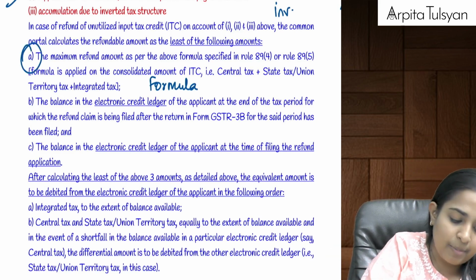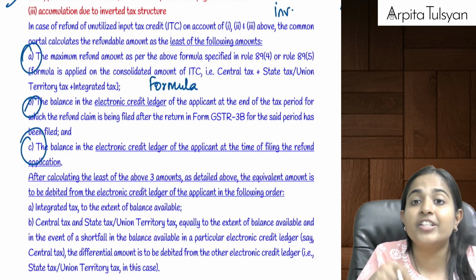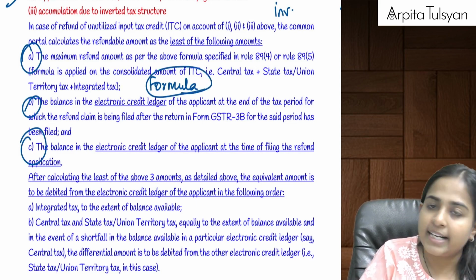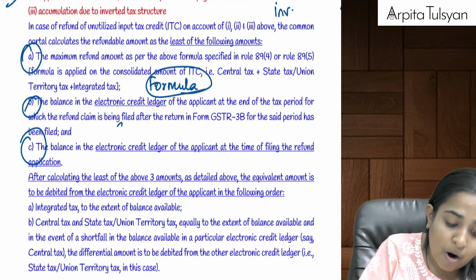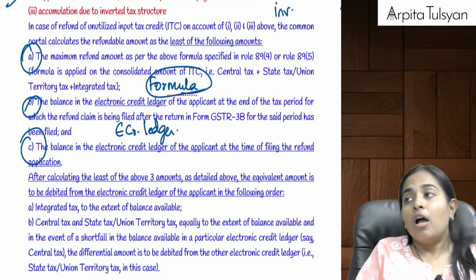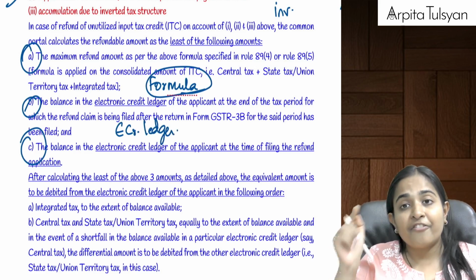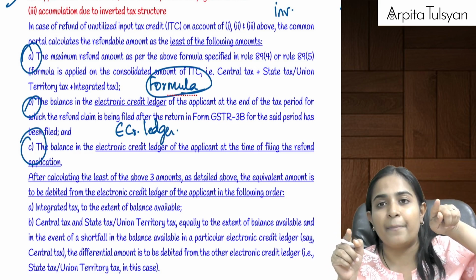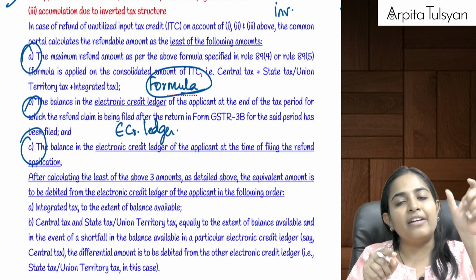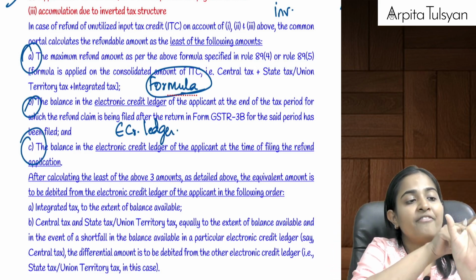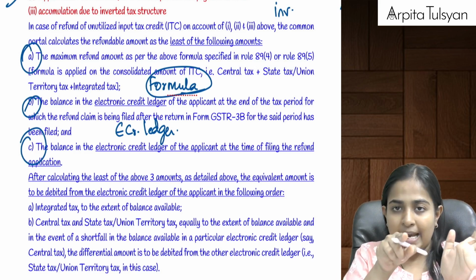First, it will be the lower of 3 figures. Which 3 figures? One is the amount calculated as per the formula, or the amount which is reflected in your electronic credit ledger after filing GSTR 3B of that relevant period. Let's say I am claiming refund for April 2023. When did I file the GSTR 3B for April 2023?